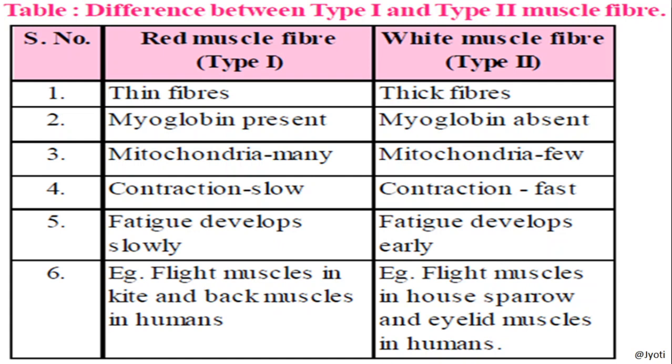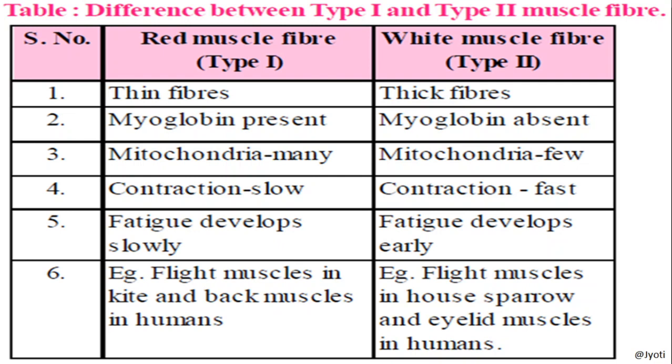Myoglobin carries oxygen; it functions like hemoglobin. The analogous structure of hemoglobin present in the muscle to carry the oxygen is called myoglobin. These myoglobins are absent in white muscle fibers.